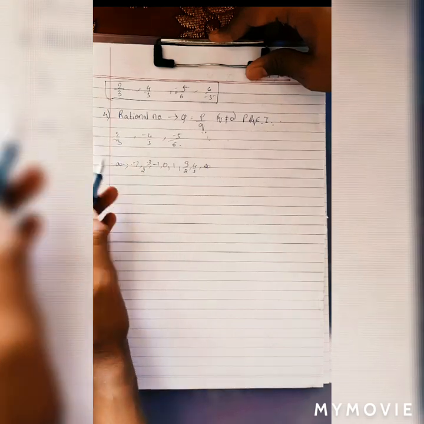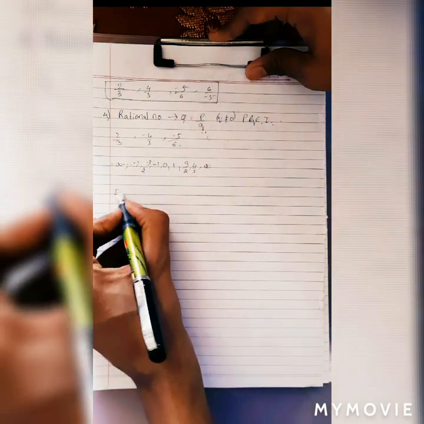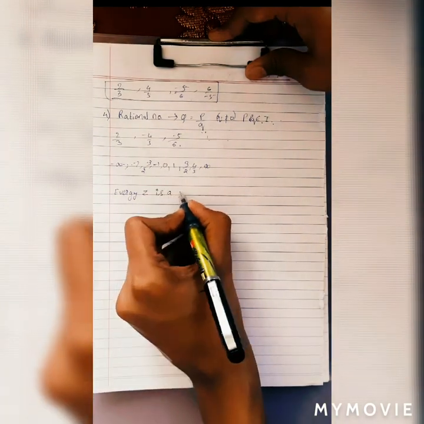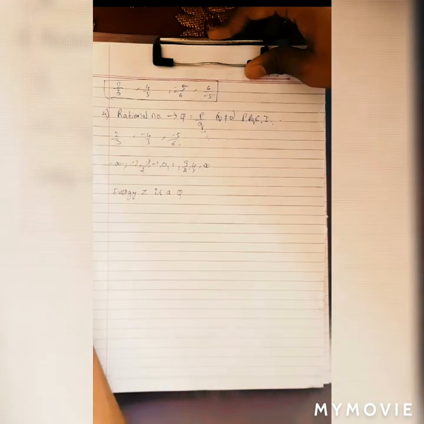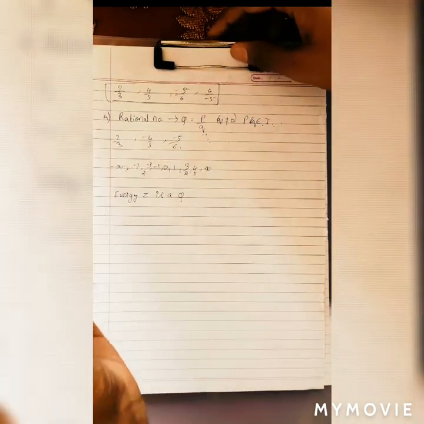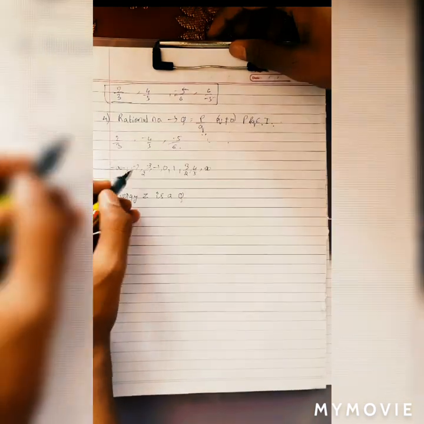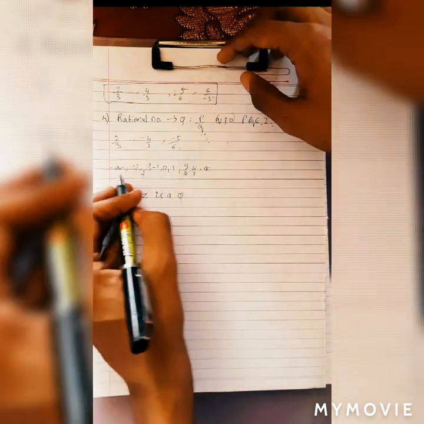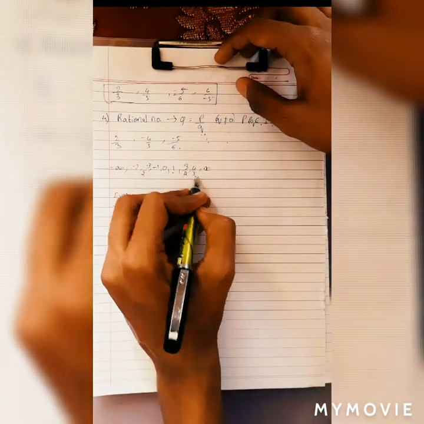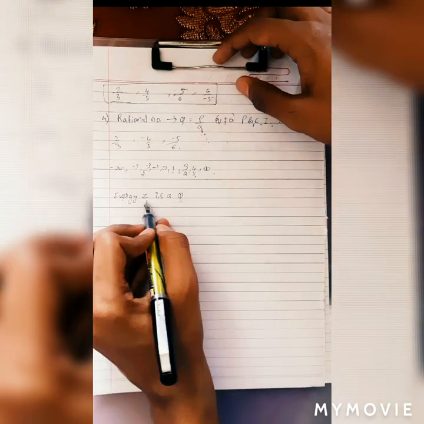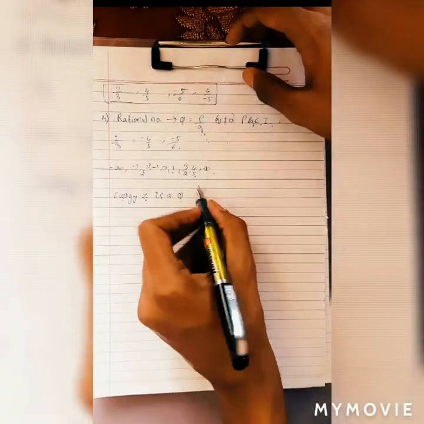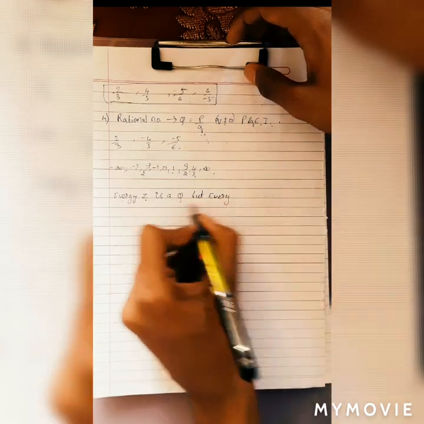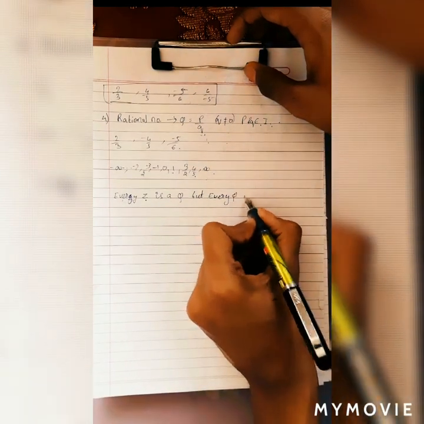So from all the above observations, we can say that every integer is a rational number. As you can see, the integers have minus 1, minus 2, minus 3, and the rational numbers too have minus 1, minus 2, minus 3, down to minus infinity, and the integers have 1, 2, 3. Here we can see that rational numbers too have 1, 2, 3 and up to infinity. Therefore, every integer is a rational number, but every rational number is not an integer.